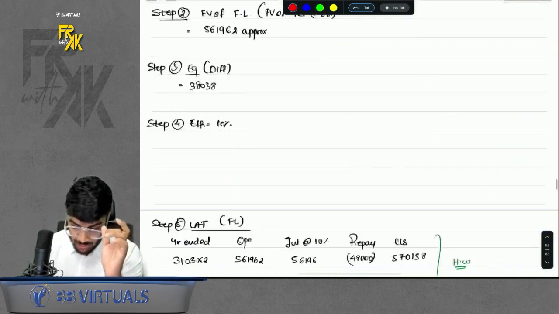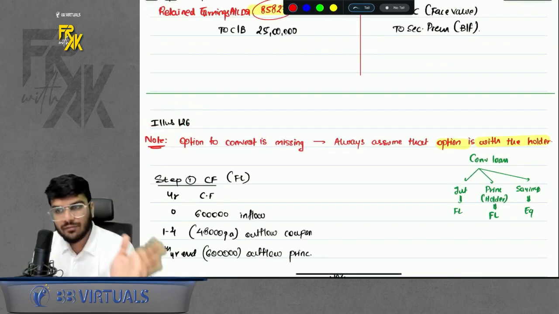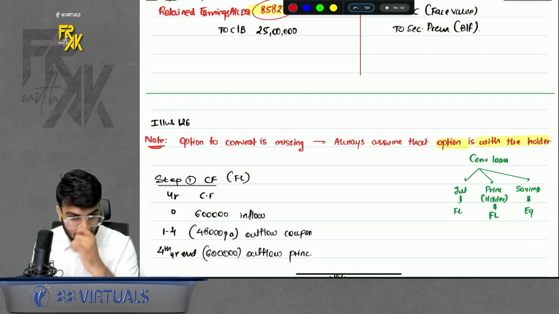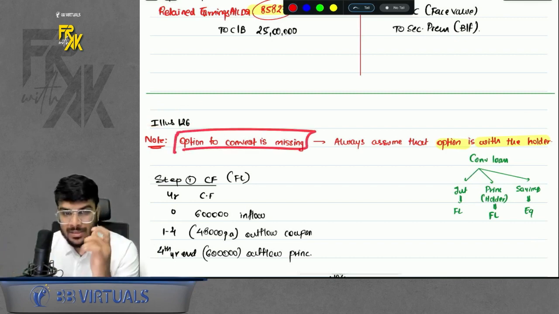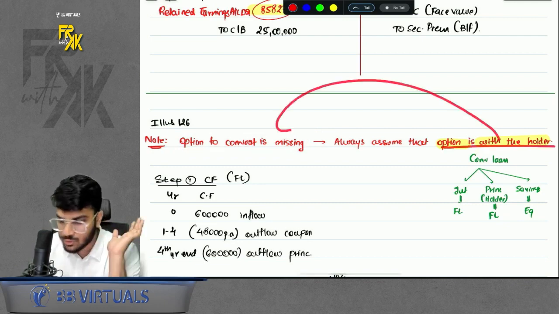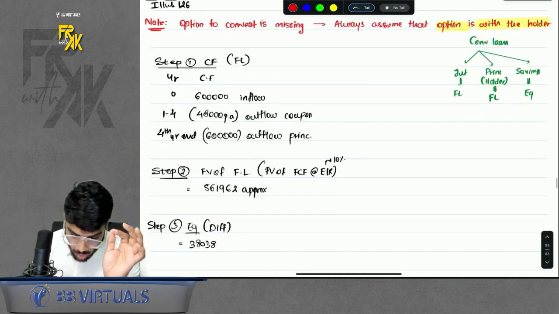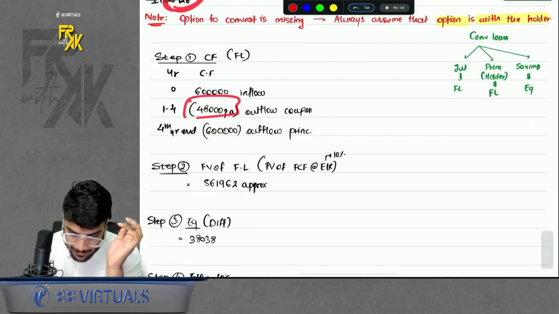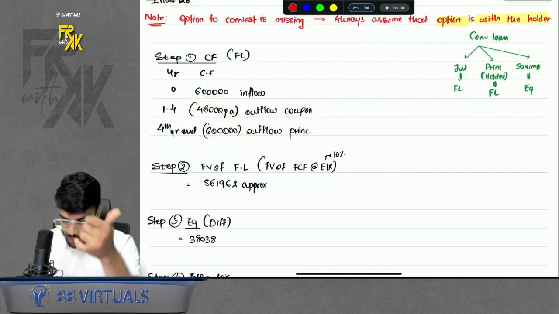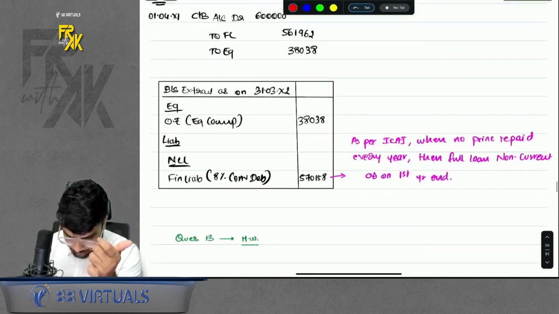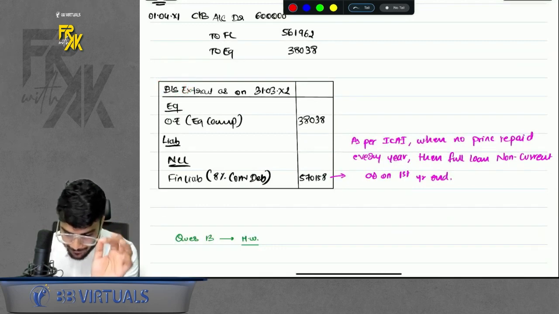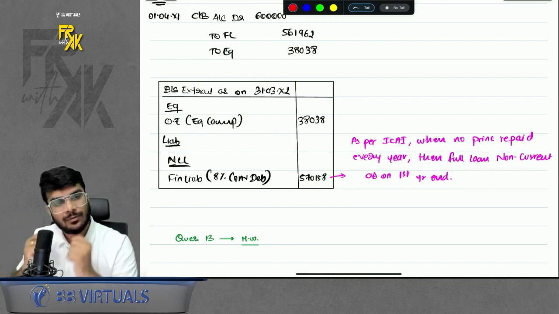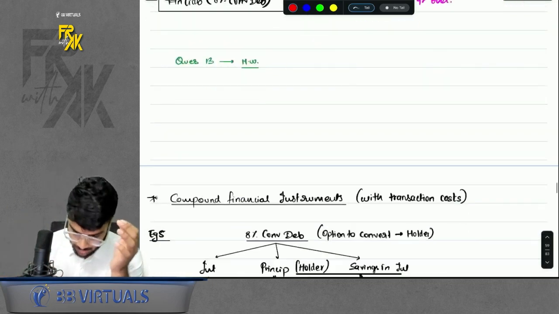Acha, one more thing. In illustration number 126, if you read this question, they have given that it is a convertible instrument. But who has the option for conversion? It is not mentioned. So whenever option to convert is missing, always assume that option is with the holder of the instrument. Always assume that, right? Also, in this illustration 126, only coupon is paid. Principal will get repaid one shot at the end. So if they ask the balance sheet extract for you, whole amount will be shown only under non-current. As I said, do you remember, if the principal is not getting repaid, whole non-current? Do remember that part.